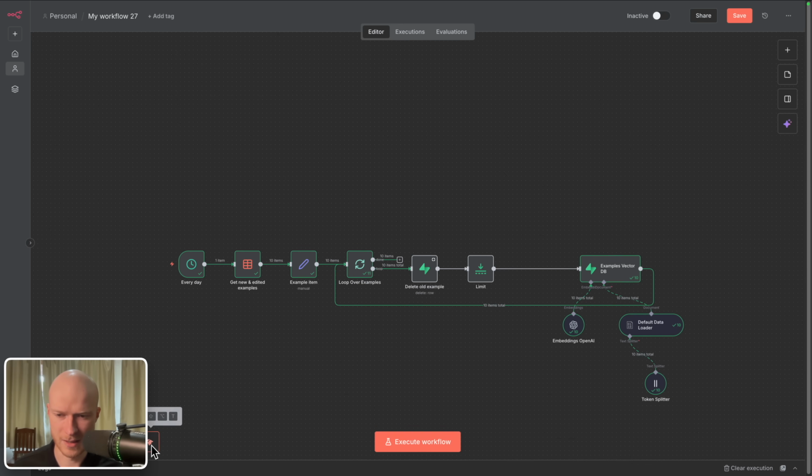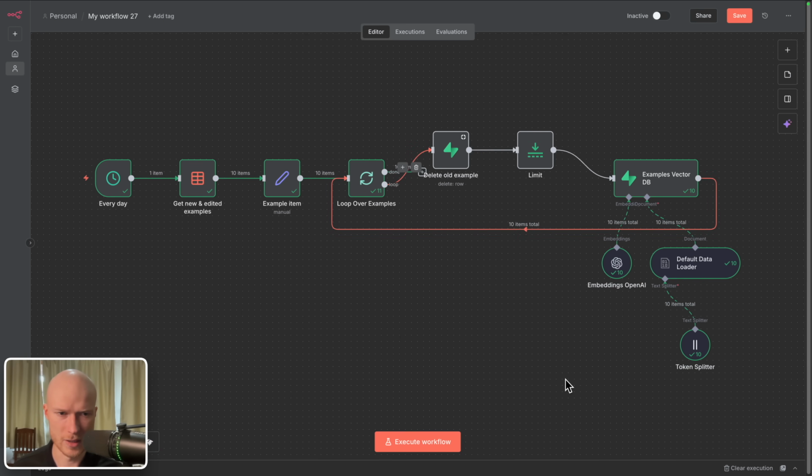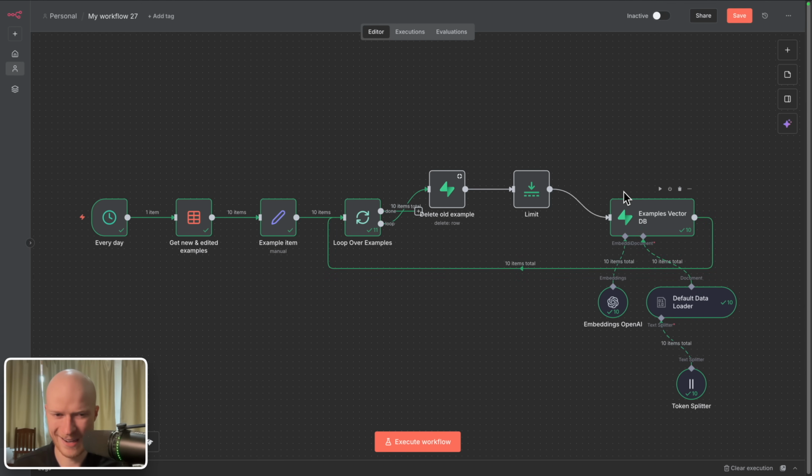Okay, now let's make this look a little nicer. And now this automation is almost complete. There's one final thing that we have to do. If you are on the free plan of Supabase, the only really annoying limitation of the free plan is that a database will deactivate itself after 7 days of inactivity.